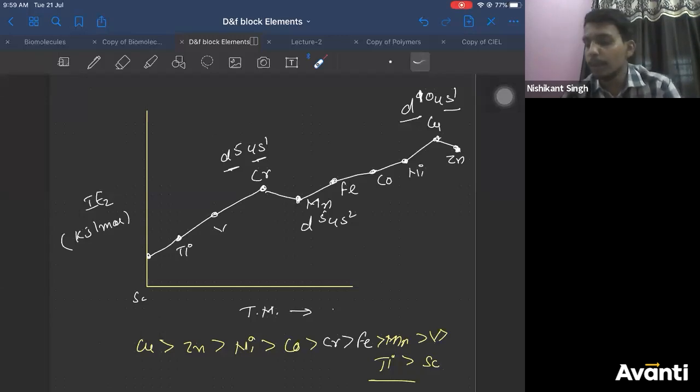If the answer is chromium in the textbook, then good. We'll make it chromium only. Yes, Vallabh, which one? Vallabh, graph of second ionization. It will be like this.